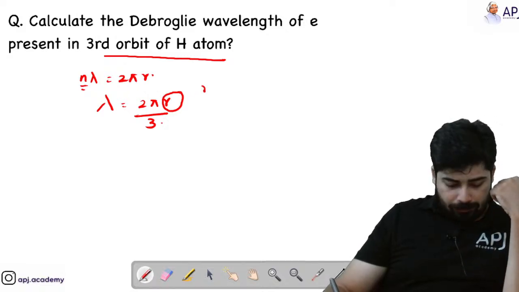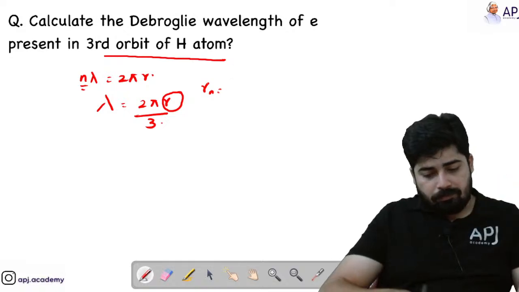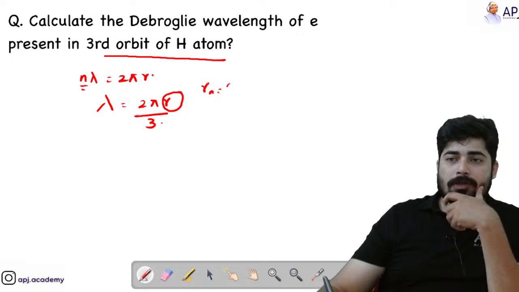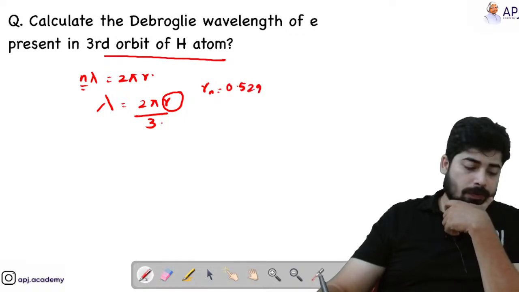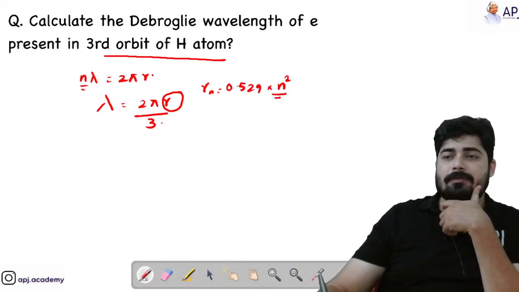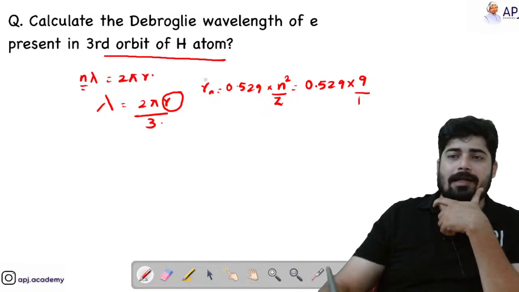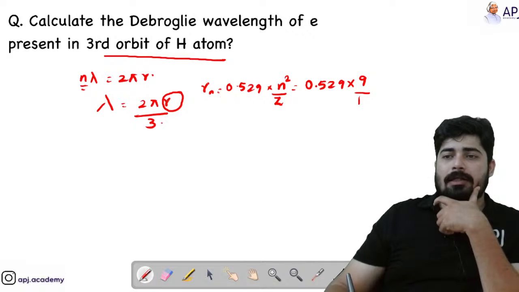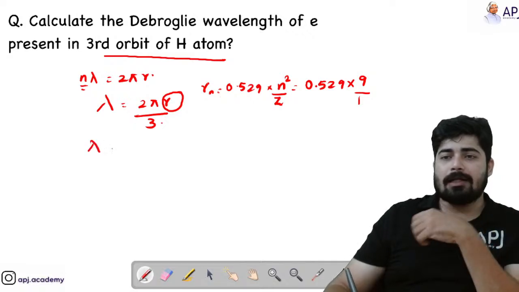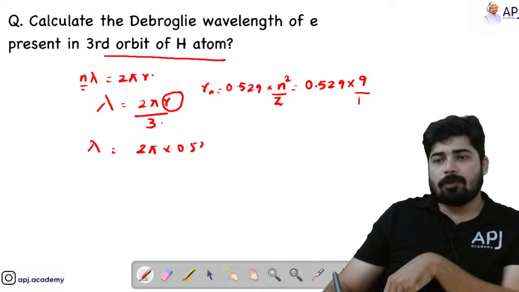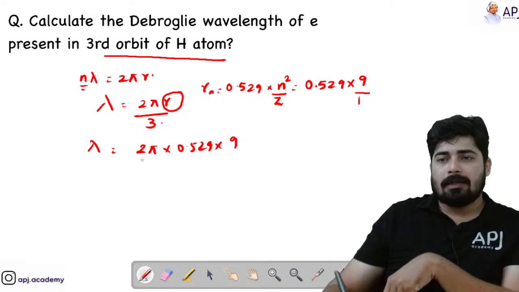And we know that Rn is equal to 0.529 into n square by Z. That is equal to 0.529. What is n square? n square means 3 square, that is 9. Z is equal to 1 since it is hydrogen. So just apply the values here. Lambda equal to 2 pi into 0.529 into 9 divided by 3.